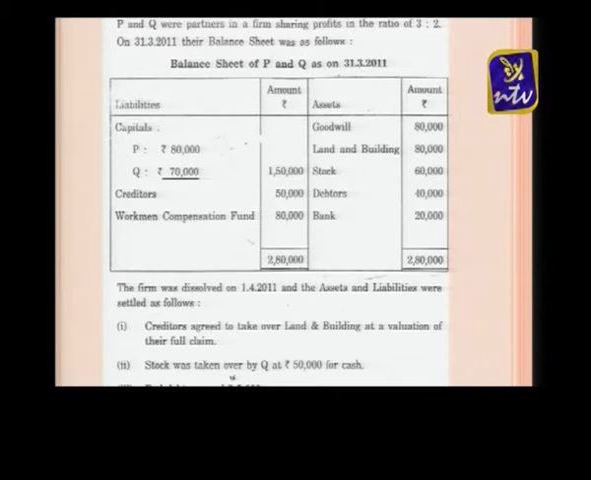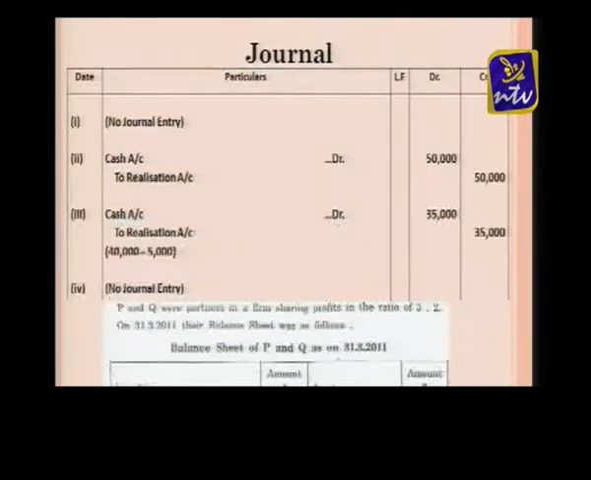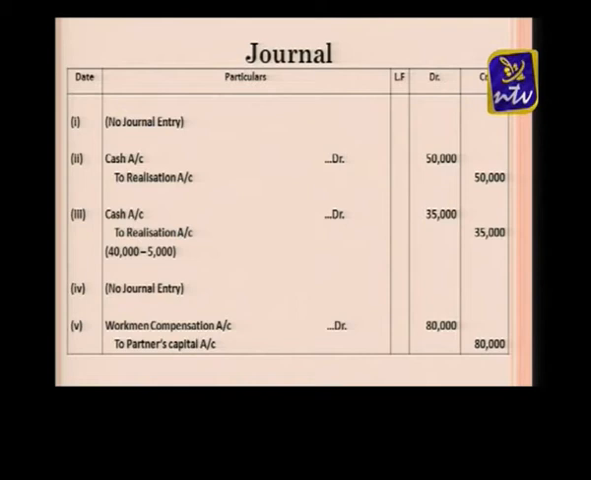Number 1, creditors agreed to take over land and building at a valuation of their full claim. Here you can see it is just like our previous transactions. One of the creditors is ready to take land and building at a valuation of their full claim. So here also no journal entries are there. Why? Because one of the creditors is taking over our land and building in full settlement. There is no excess amount we are paying, or they are giving any money either. So it is a full settlement, that is why we are not passing any entry here.